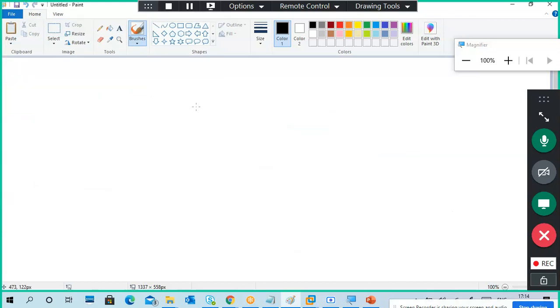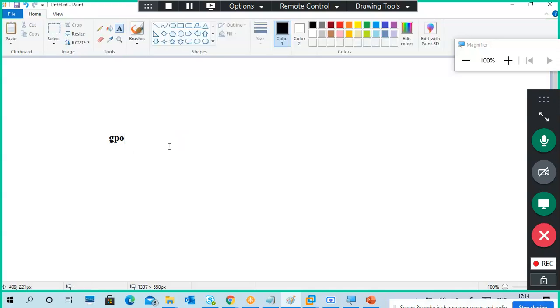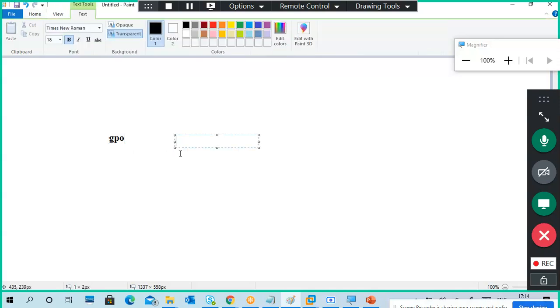I am removing it and I will write it again. So this group policy, why I'm writing GPO means group policy object. We can link to OUs, domain, and site. So if you link to the site, all the users, groups, computers in that particular site, in whatever domain it is, everyone will be affected with those settings.